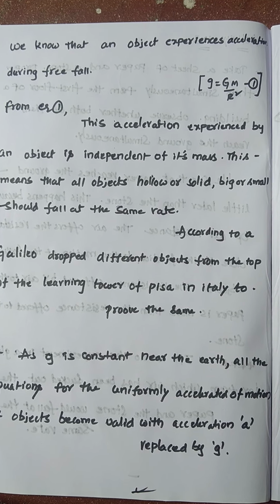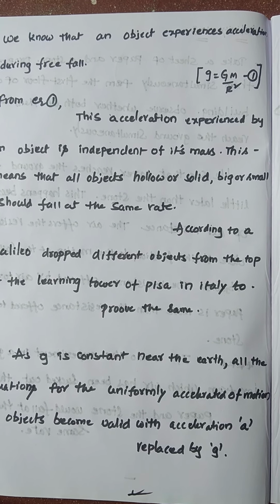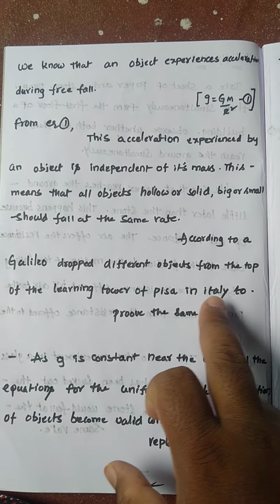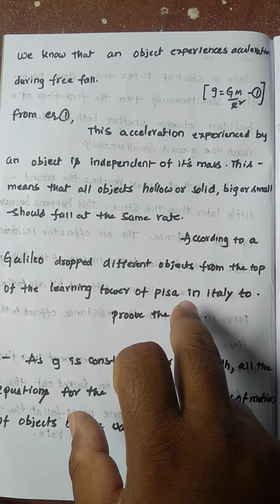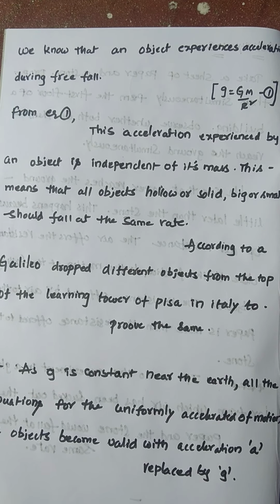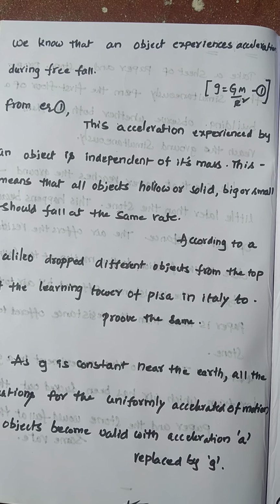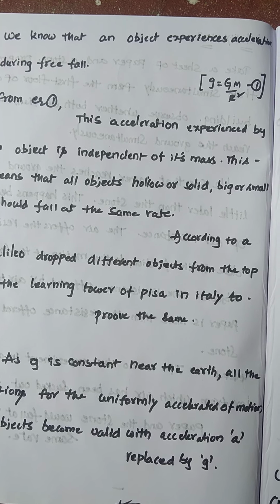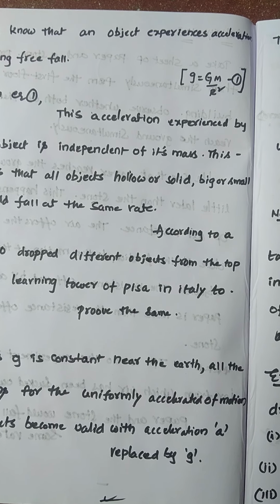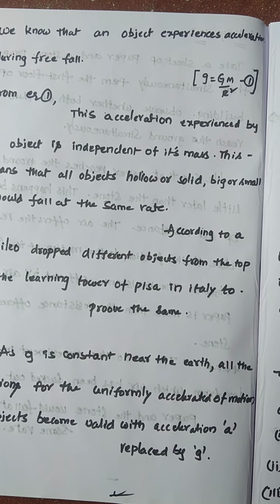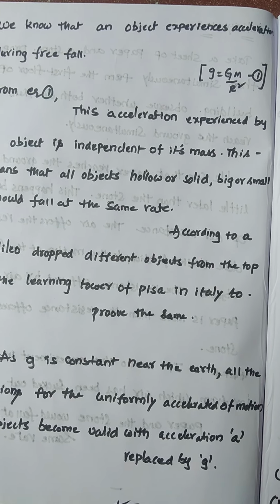So independent of air resistance, whatever the objects, hollow or solid, big or small, should fall at the same rate. Now according to Galileo, he dropped different objects from the top of the Leaning Tower of Pisa in Italy, and he proved the same. He observed how the bodies fall, independent of mass and of air resistance. He performed an experiment and proved the same. So whether the object is hollow or solid, big or small, all objects fall at the same rate independent of air resistance, right?